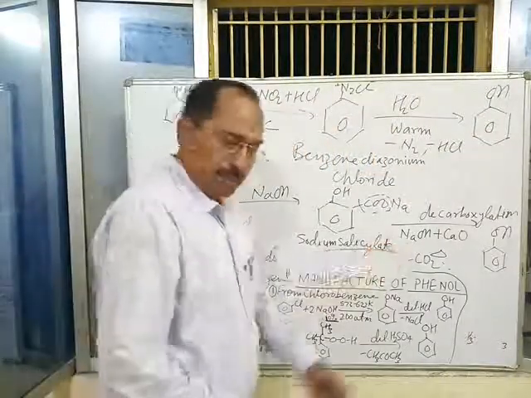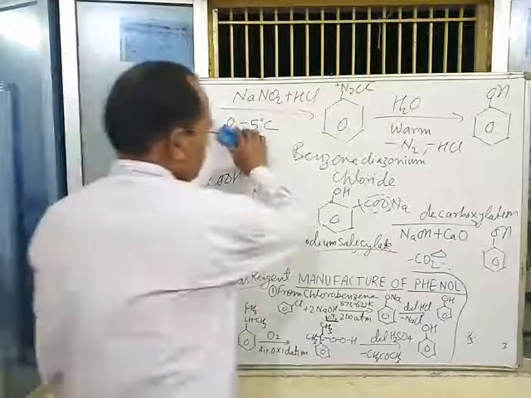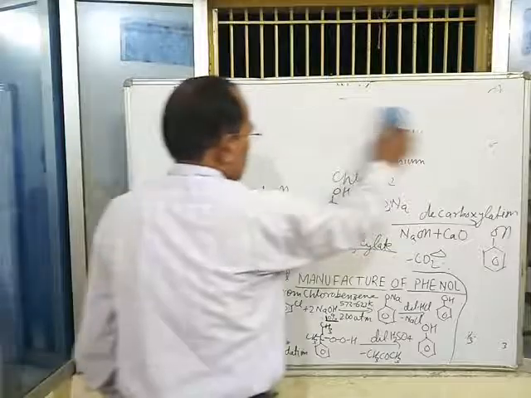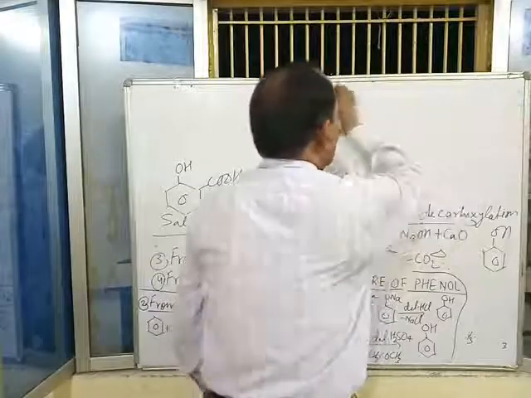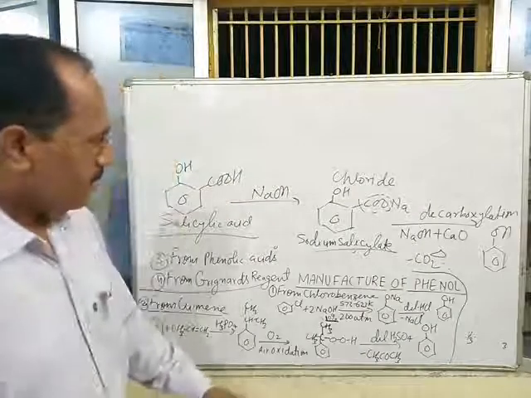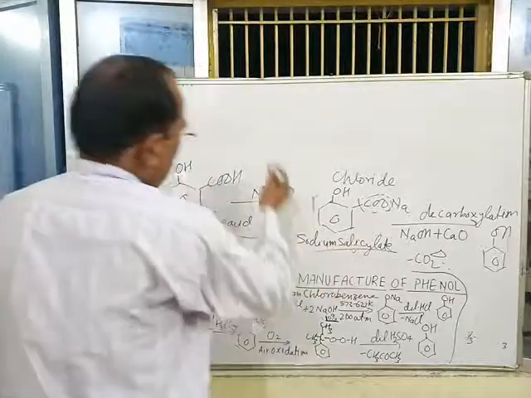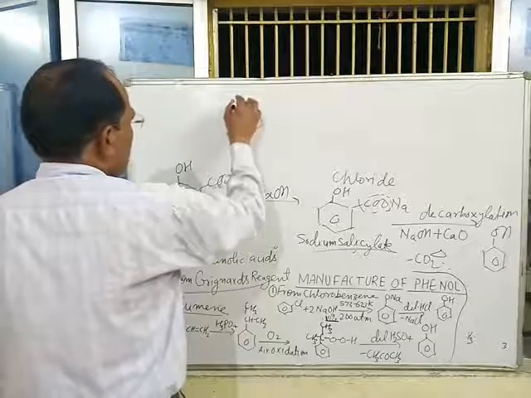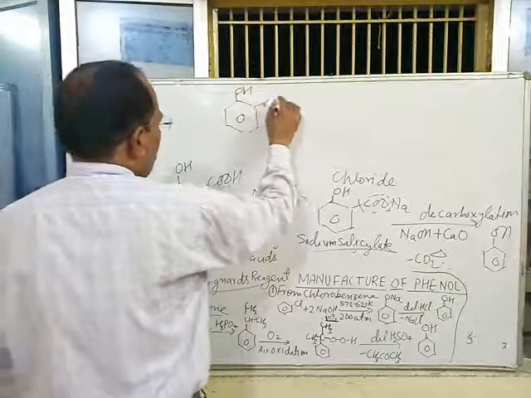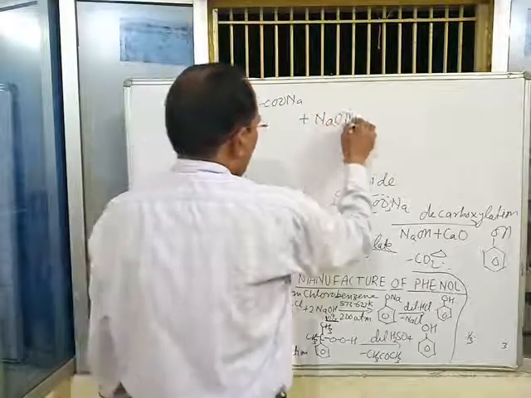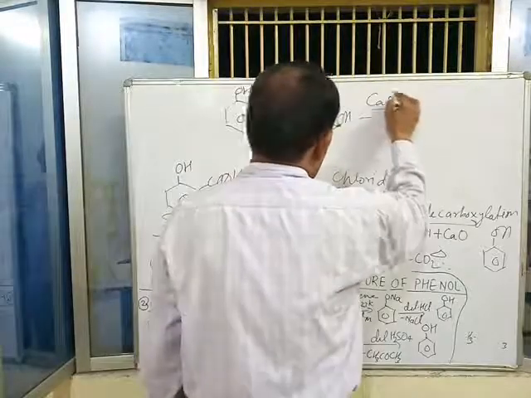This reaction may also be written in two different ways by which decarboxylation can be expressed. First one is this, and the second and most common method is like this: COONa plus NaOH with heat.